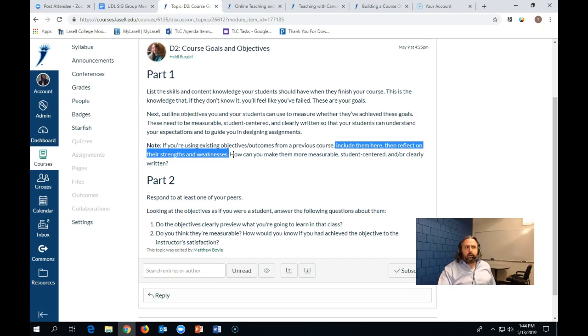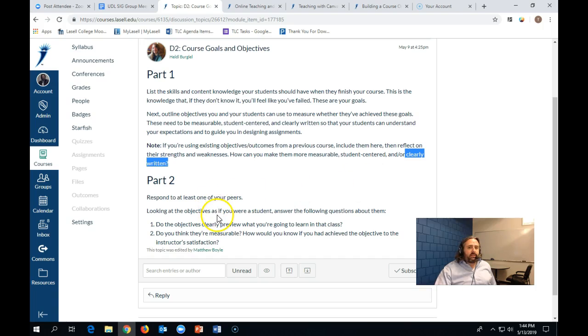What we'd like you to do, if that's the case, is to not reinvent the wheel, but rather just paste in the objectives that are provided for you, then reflect on them. What are their strengths? What are their weaknesses? Are they measurable enough? Are they student-centered? Do they have language that says students will learn and then directly say to the students what it is they're going to learn? Are they clearly written? How can you revise them to make them more clearly written?